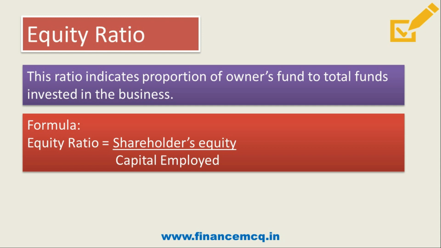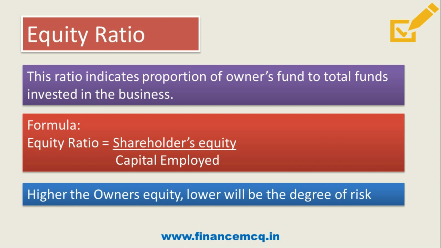Here, shareholders' equity consists of equity shares, preference shares, reserves and surplus, and your capital employed consists of all your equity plus all your external borrowings also. So the entire borrowings will be part of your capital employed. So I hope this formula is clear. And friends, higher the owner's equity, lower will be the degree of risk. Why will the risk be lower? Because the owners have higher equity and the external borrowing is less, hence the risk is less. So I hope this equity ratio is clear.